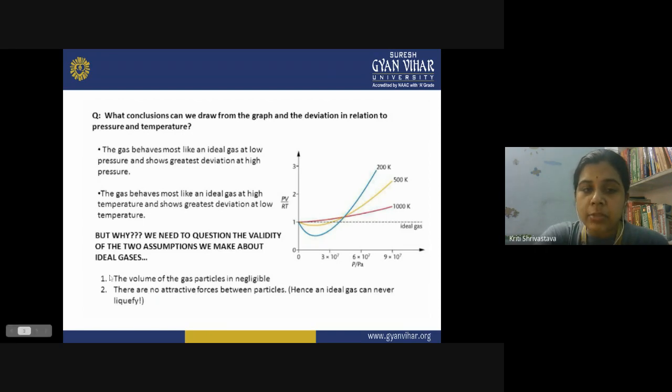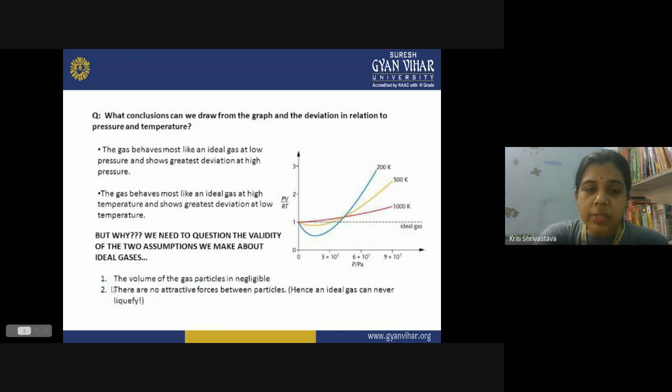But this assumption does not hold true for real gases. It is not the case that all gas particles have a negligible volume for all gases. So this assumption proved wrong, and this is the first possible reason for the deviation of gases from ideal behavior, because you cannot neglect their volume, right?